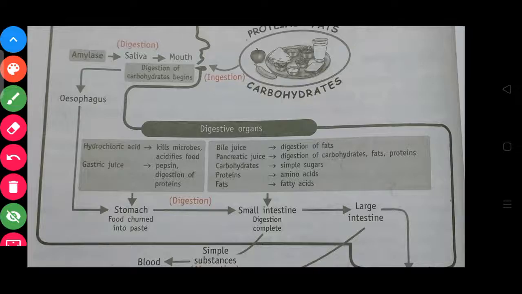Then the absorption of digested food and its utilization by the body is known as assimilation. It is known as assimilation.